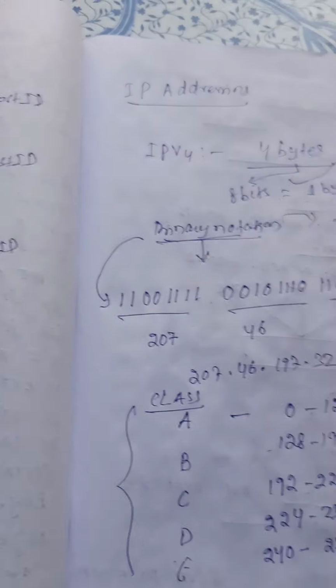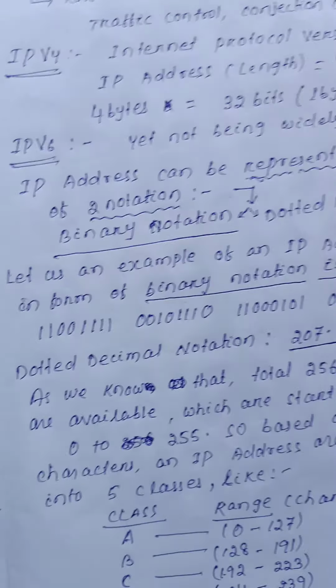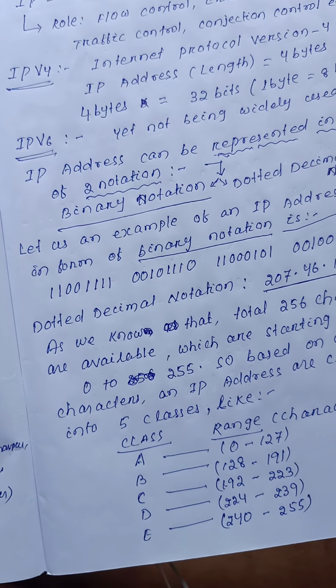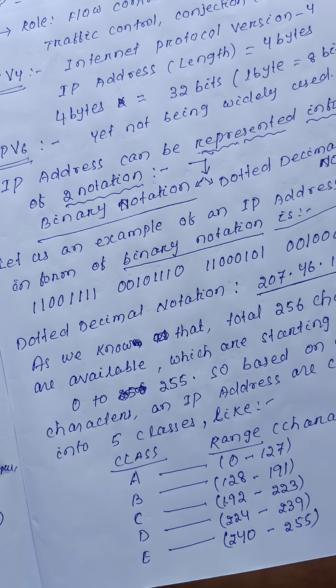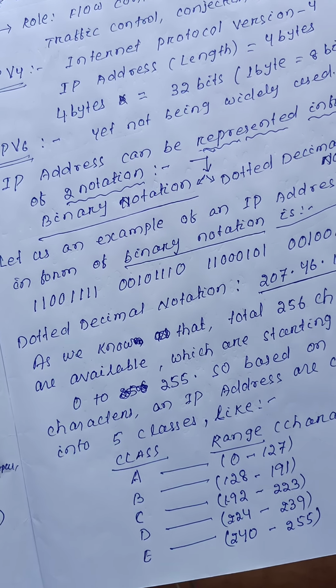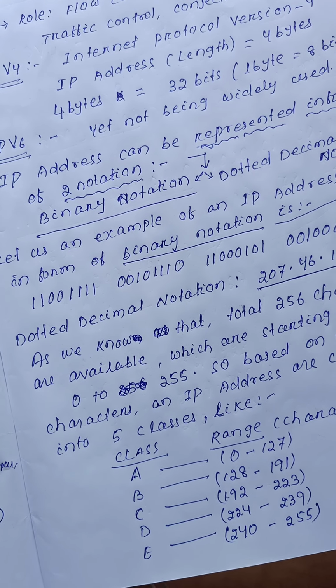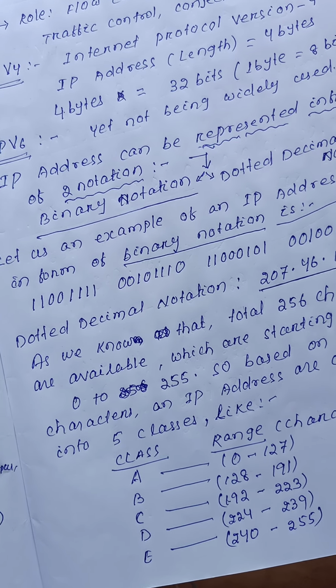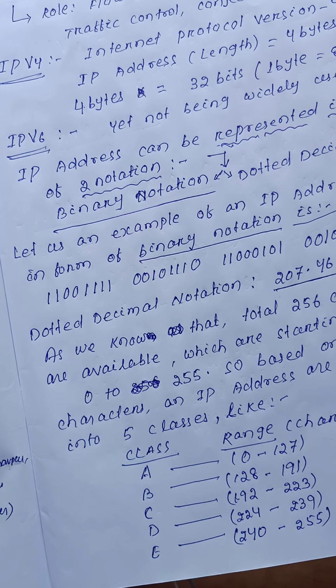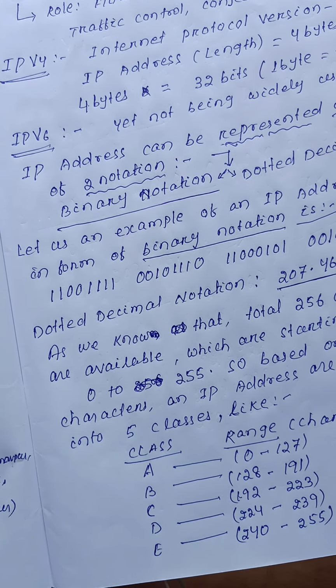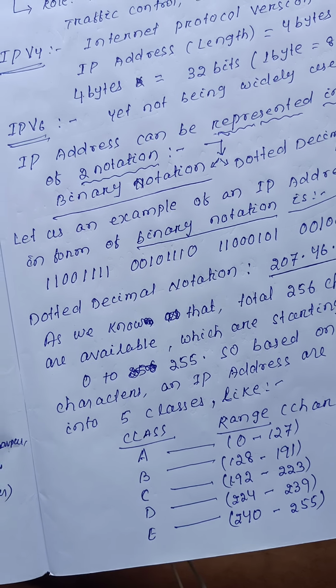So today we will discuss a topic from IT, that is IP addressing. Before starting IP addressing, first let me ask: what is the IP? IP means internet protocol. What is the role of the internet protocols? Flow control, error control, traffic control, congestion control, as well as, while the data packets are transmitted through a common medium, the protocol gives assurance to both end sides to transmit all the data packets fully secure, without loss as well as without damage.